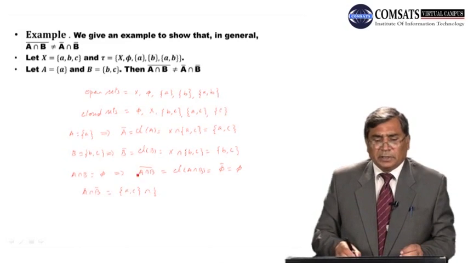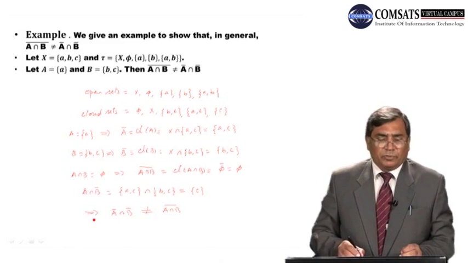Intersection closure of B is equal to B complement, and this intersection is giving C. So this implies closure of A intersection closure of B is not equal to closure of A intersection B. So this is what we had to verify, dear students.